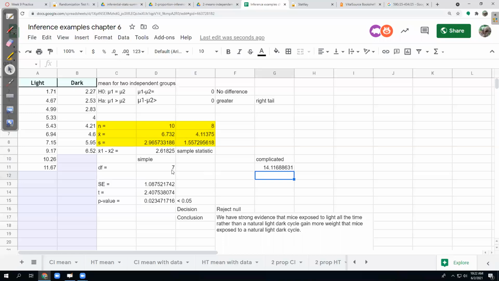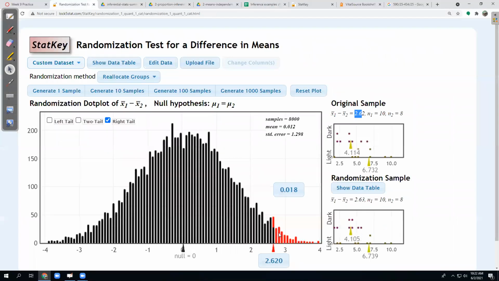We're using the simple version of finding degrees of freedom, which is take the smaller sample size, in this case 8, and then subtract 1. Spreadsheet does that automatically for you. Automatically calculates the standard error here. That's a bit more complicated than other standard errors we've done, so it's kind of nice the spreadsheet does it for me, where it squares the standard deviation divided by the sample size, adds that to the square of this divided by the sample size, then takes the square root of that whole sum, and finds the t-value for you. So here I can see the t-value is about 2.4, and that looks about right here. It's between 2 and 3.